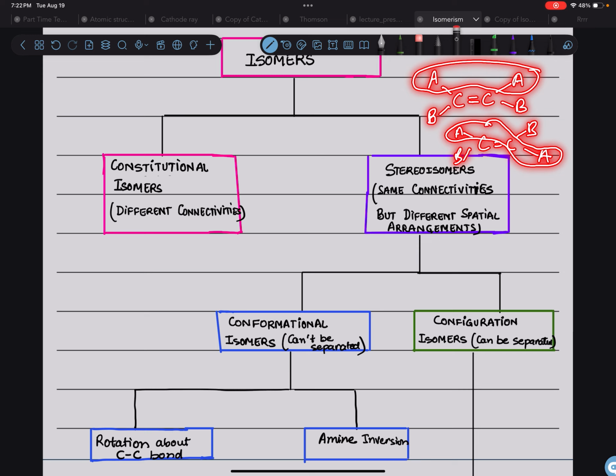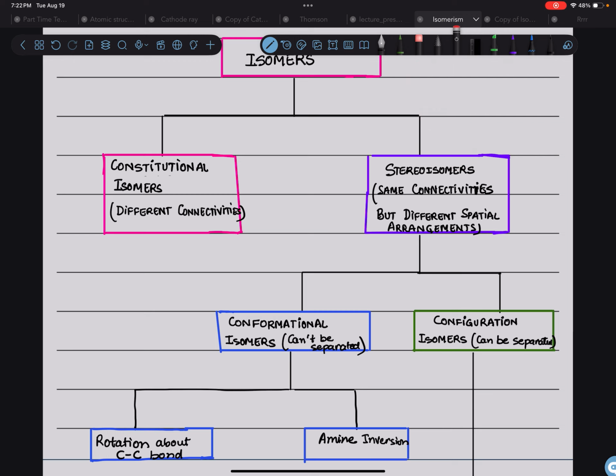Their spatial arrangement is different. However, the connectivity is the same. Both the carbons are connected to A and B, connected to A and B. There's no difference in the connectivity, but the spatial arrangement is different. So stereoisomers are of 2 types, conformational isomers and configurational isomers.